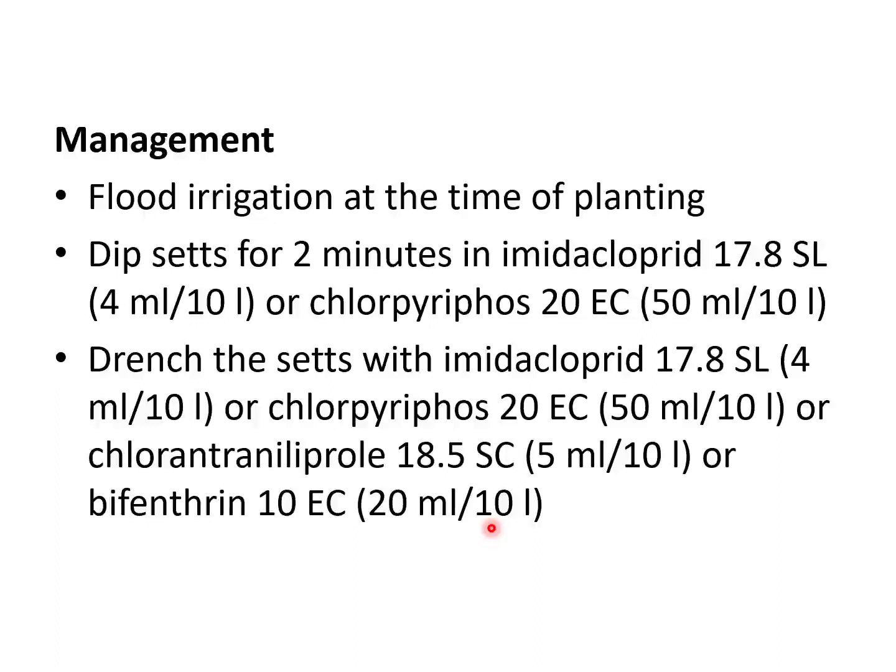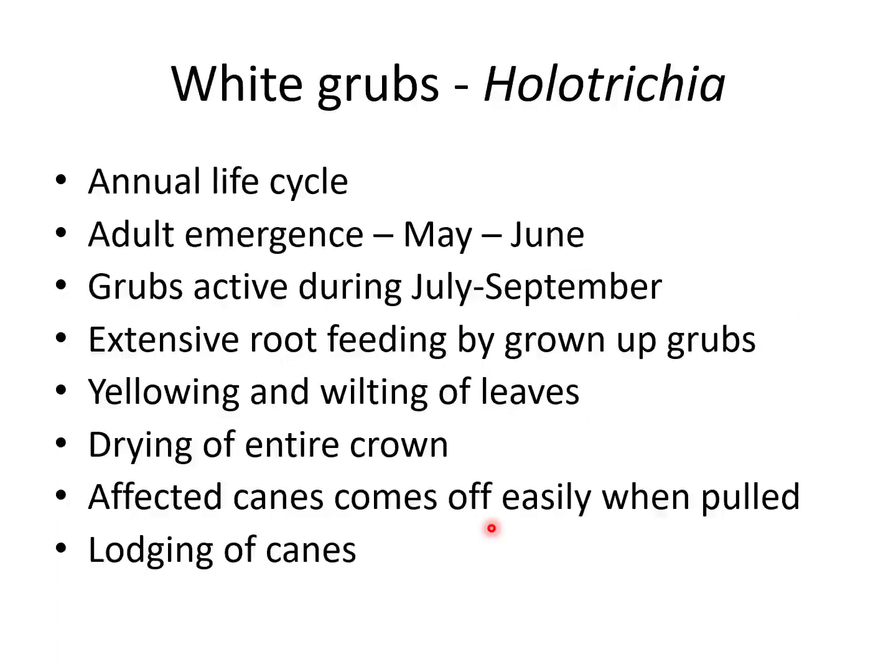One is bifenthrin 2 ml per liter or chlorantraniliprole at the rate of 5 ml per 10 liter. So the easy way is to go for irrigation if water is available. Otherwise, go for set treatment. That will be easier compared to the other option of insecticide application, that is drenching the sets with insecticides.